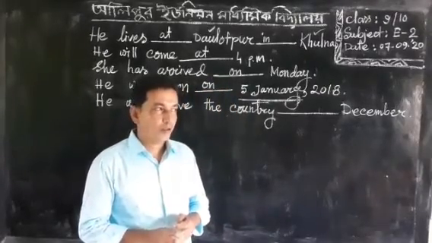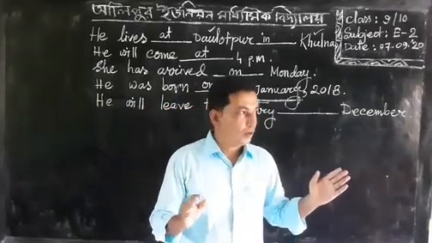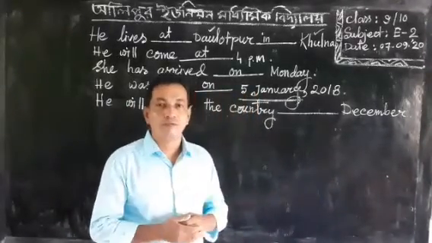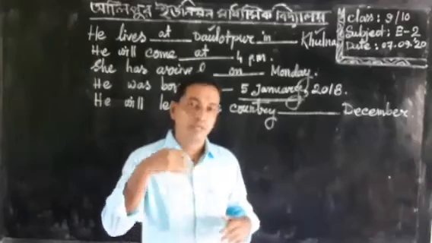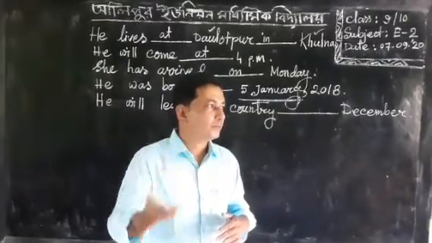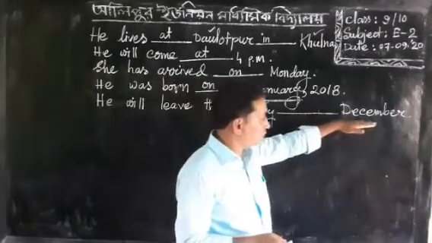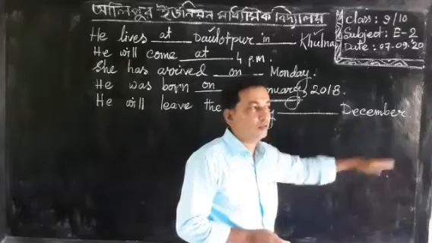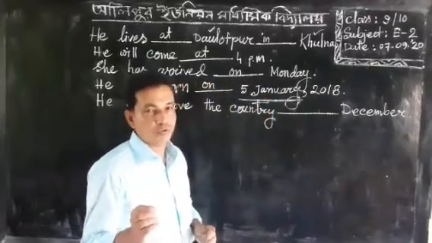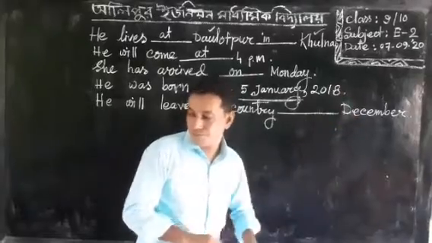And you know that we should write in before any month or any season and any year. So dear students, December is the name of a month, and so we should write in before this month.